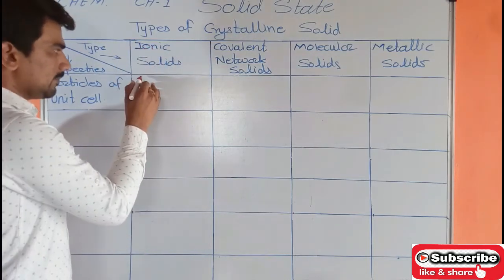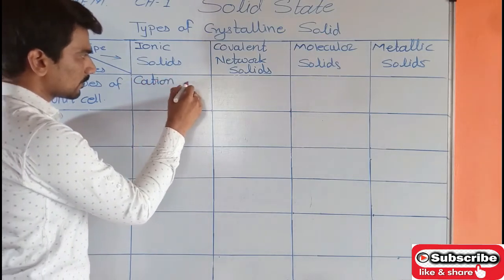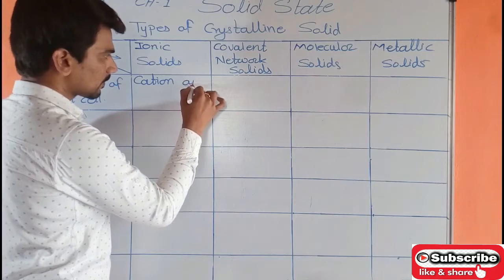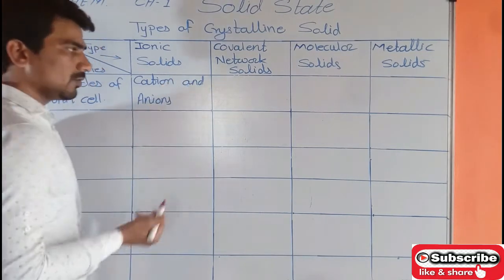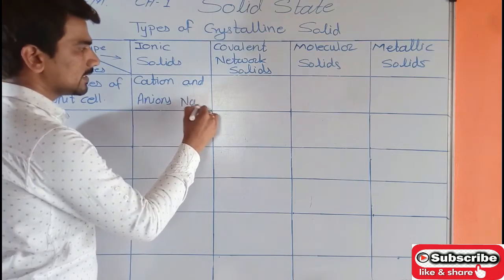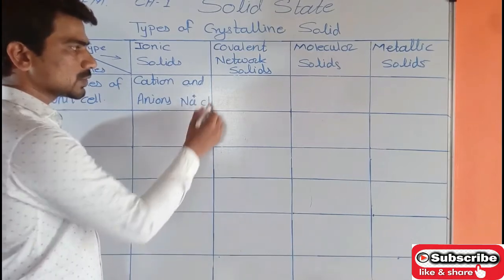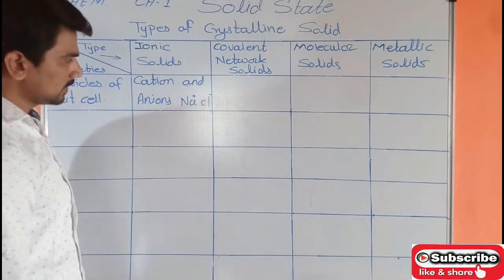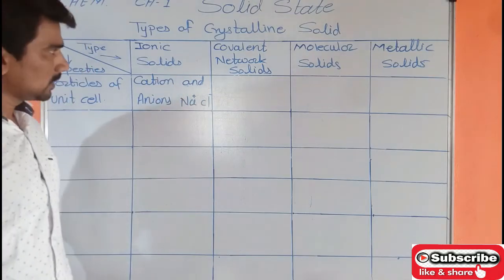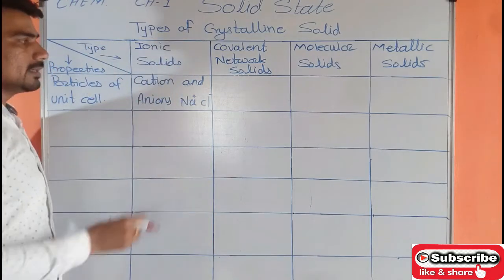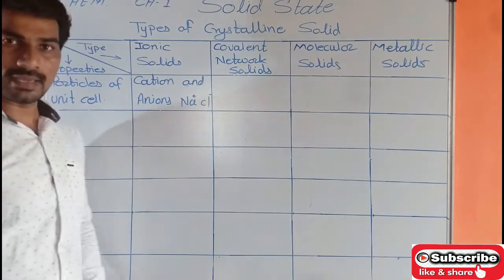So simply, that is the cations and the anions. For example NaCl: Na has a plus charge and Cl has a minus charge. So the cations and the anions. So whatever ionic solids there are, these consist of the cations and the anions.